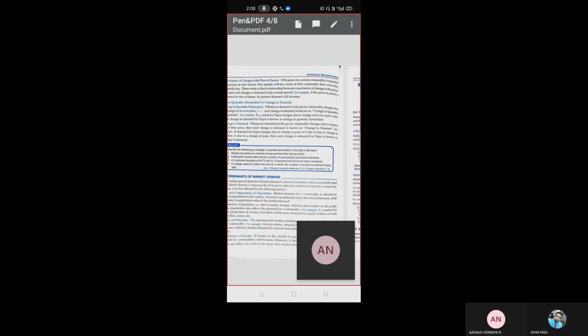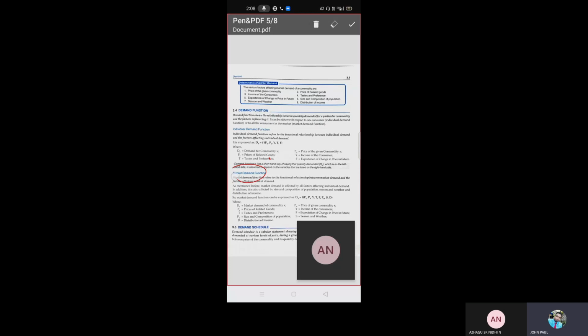The market demand function represents the functional relationship between market demand and the factors affecting market demand. So what are the factors affecting market demand?